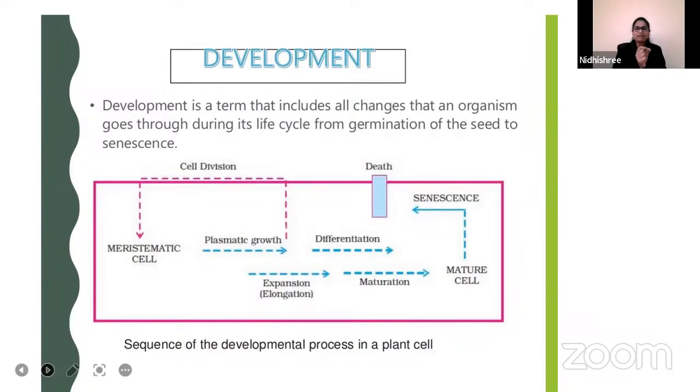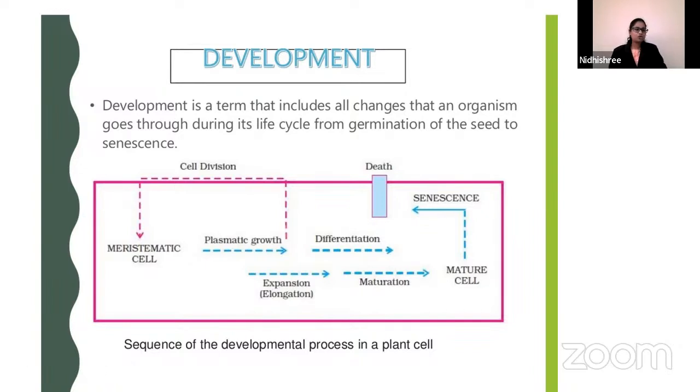In meristematic cell division, protoplasmic growth occurs, then after that differentiation occurs. After the differentiation, in the differentiation stage, elongation and maturation occur. Once the mature cell performs its function, after some time it undergoes cell senescence, that is cell death. So this indicates the sequence of the development process in a plant cell.